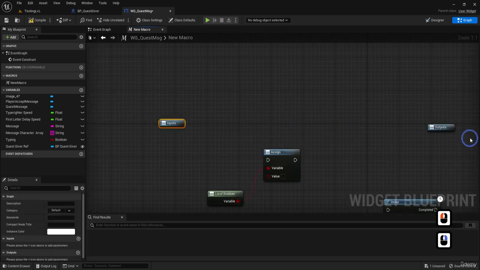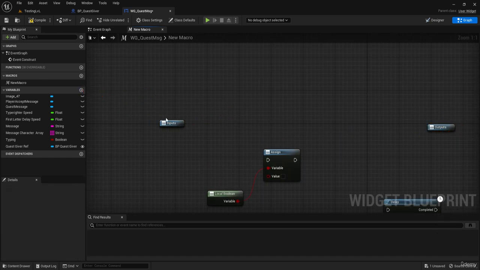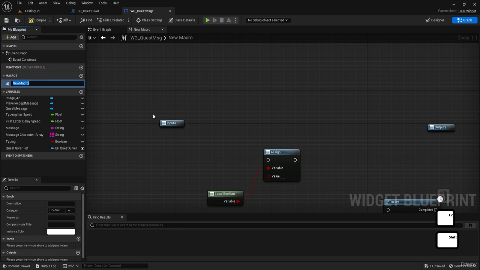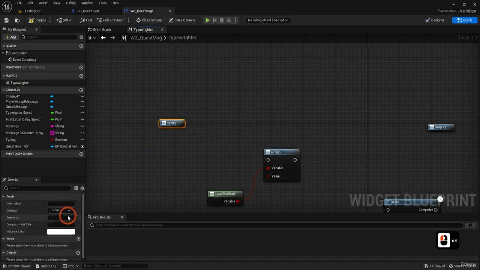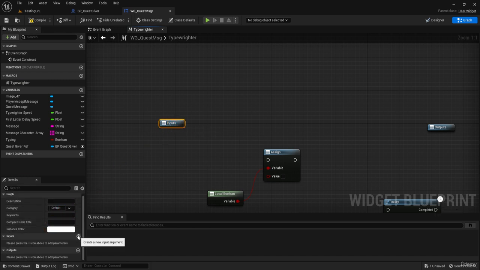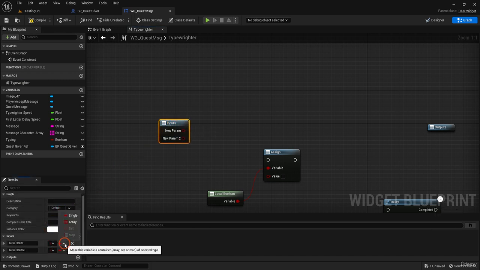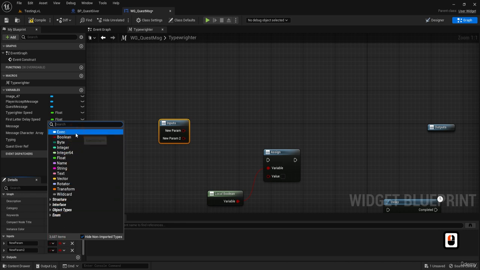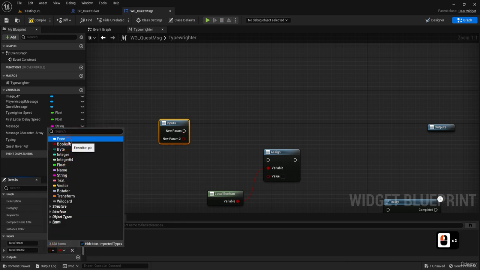So let's do some inputs and outputs that we're going to need for the typewriter, and actually name our macro typewriter. For inputs, we're going to need two executables, and I'm going to select exec as the variable type.